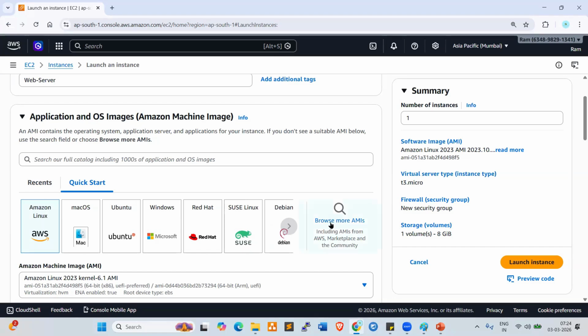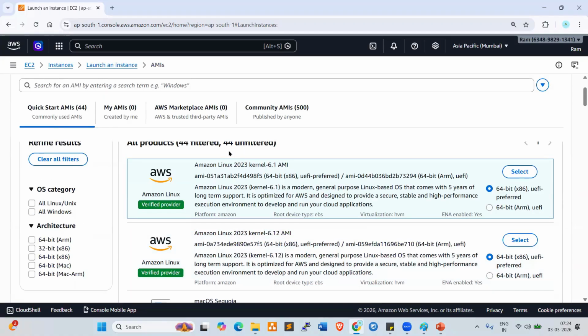Now, if you click on Browse more AMIs, look at my screen. These are all AMIs. Nearly 44 AMIs are available in Quick Start AMIs.